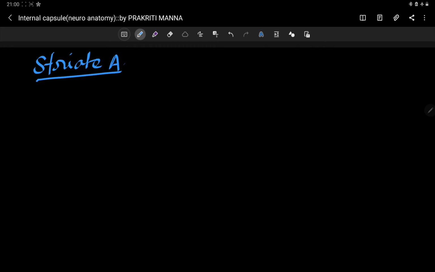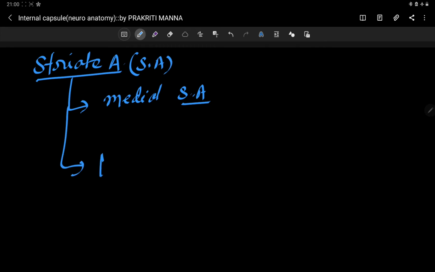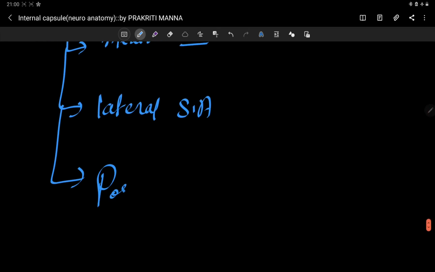Your central branch artery. Now this striate artery: there is one medial striate artery, I am writing SA for striate artery, one lateral striate artery, and another is your posterior striate artery.